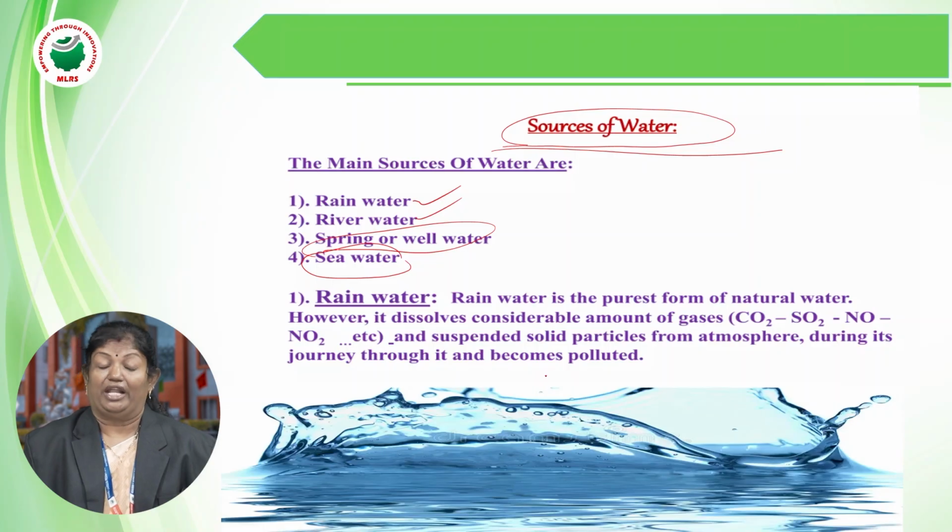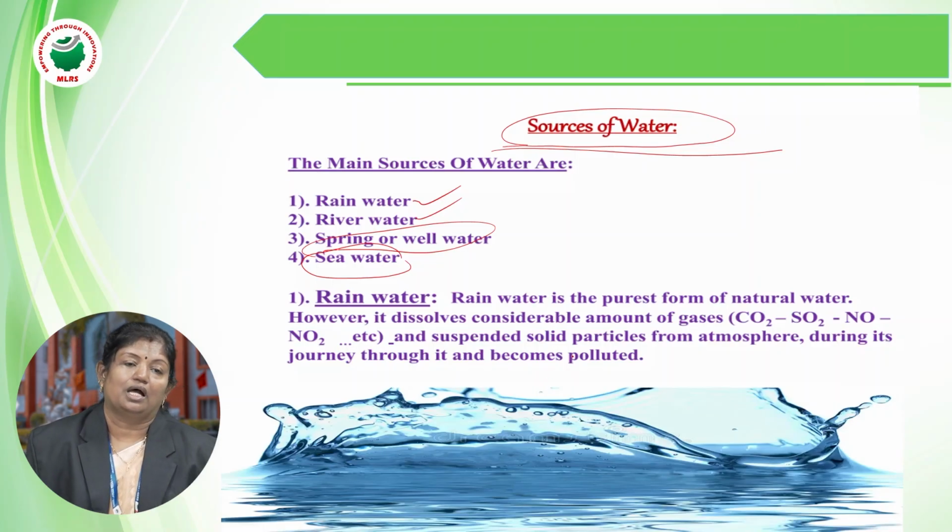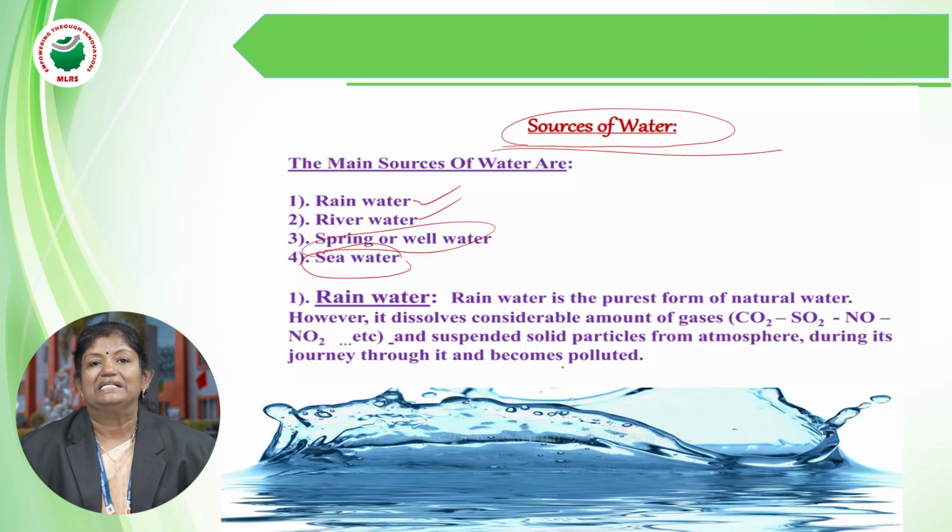And you also know that most of the earth, about 70%, is covered with water only, right? Some of the water we can see on the surface, and there is also underground water, which we cannot see but we can find, right? So now we'll discuss all the sources.